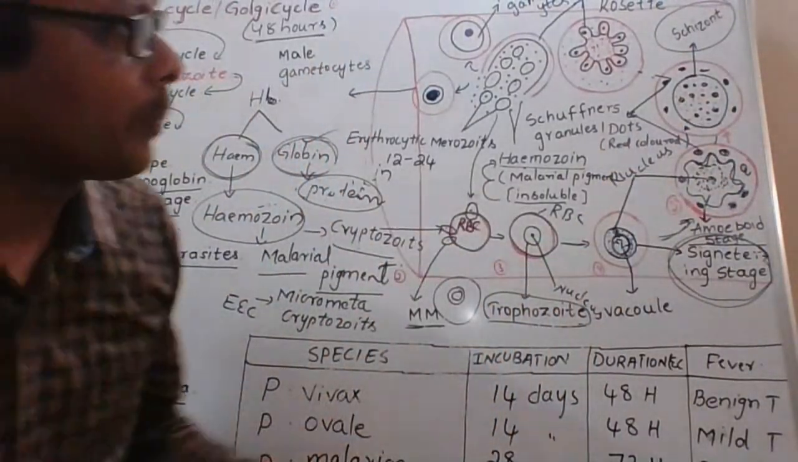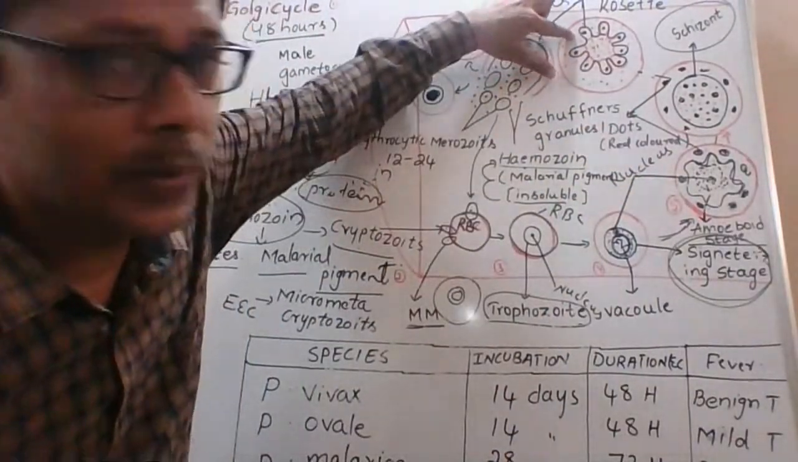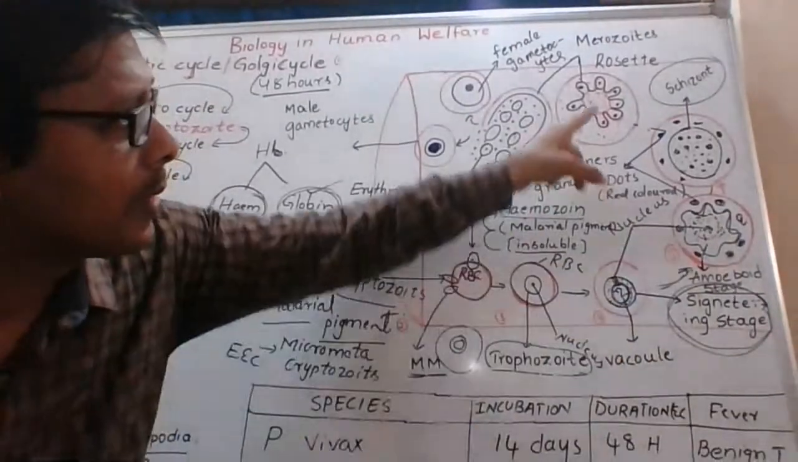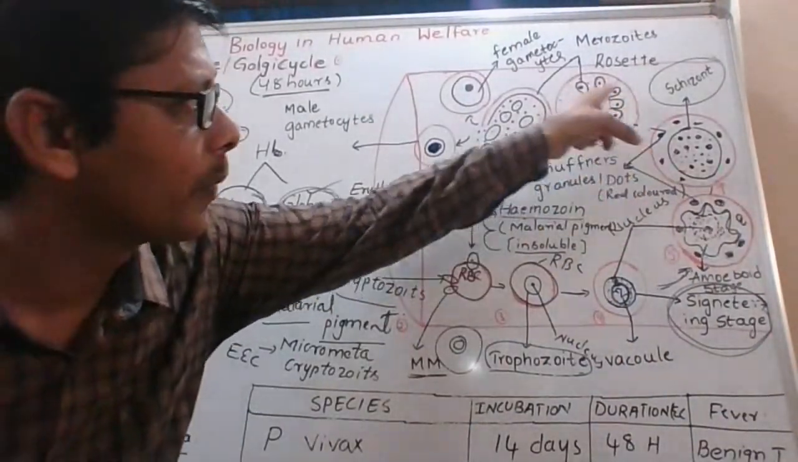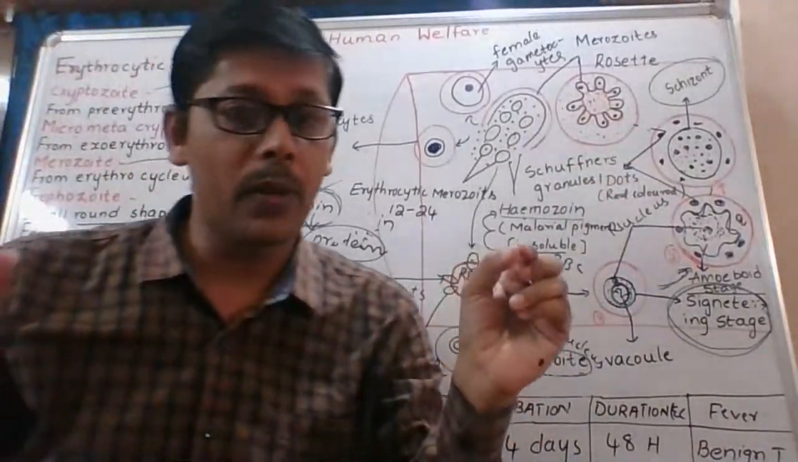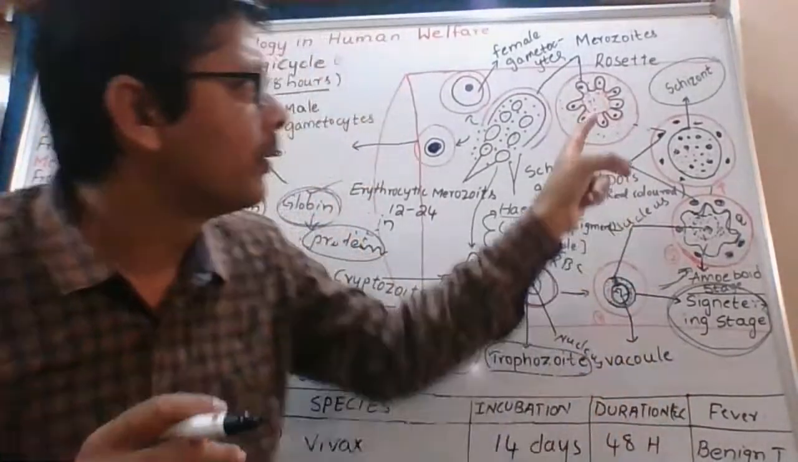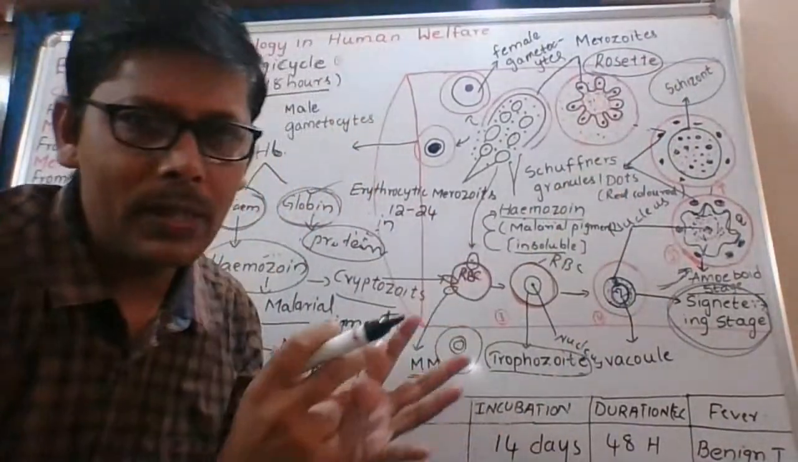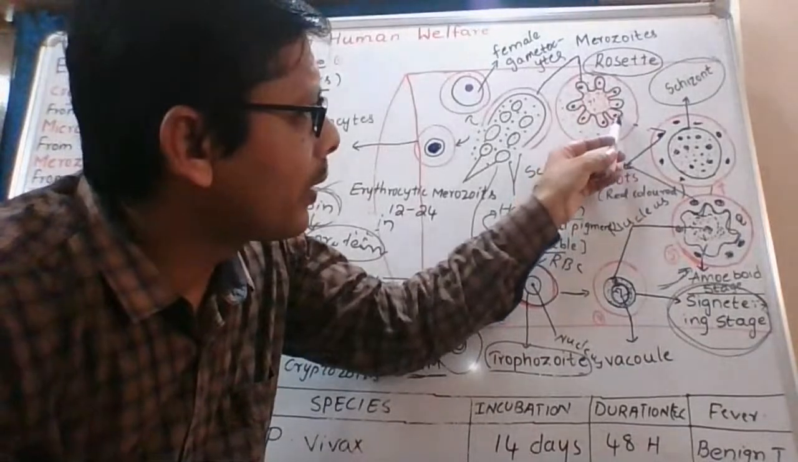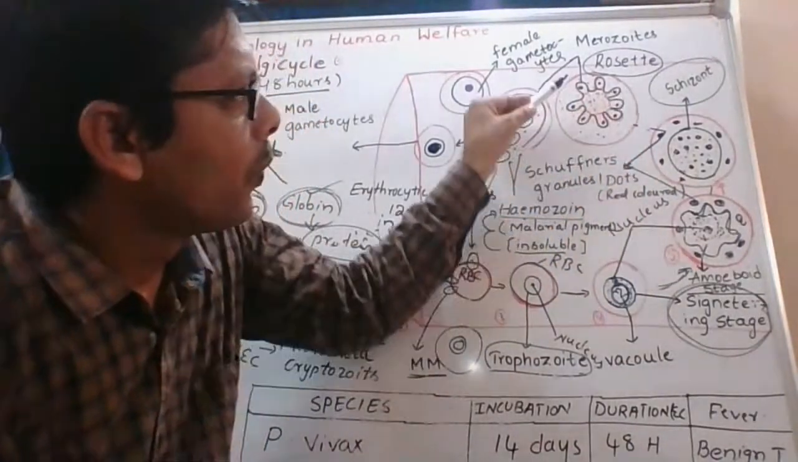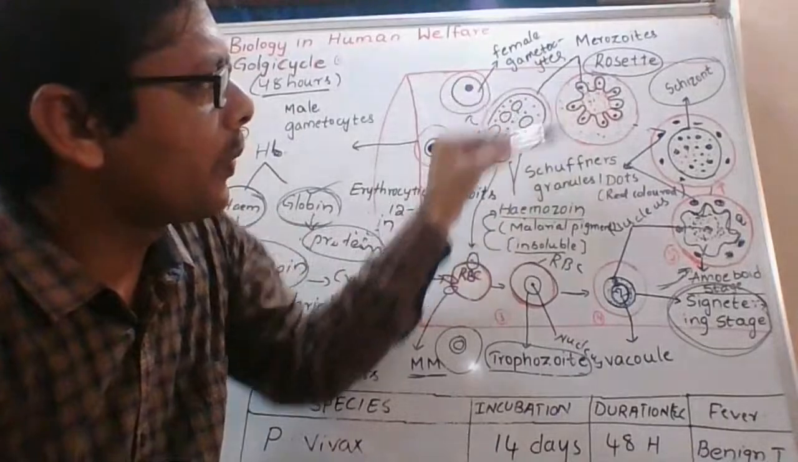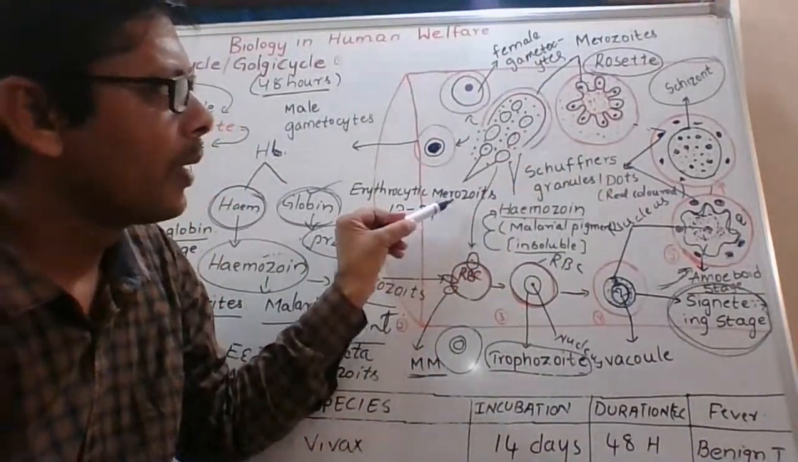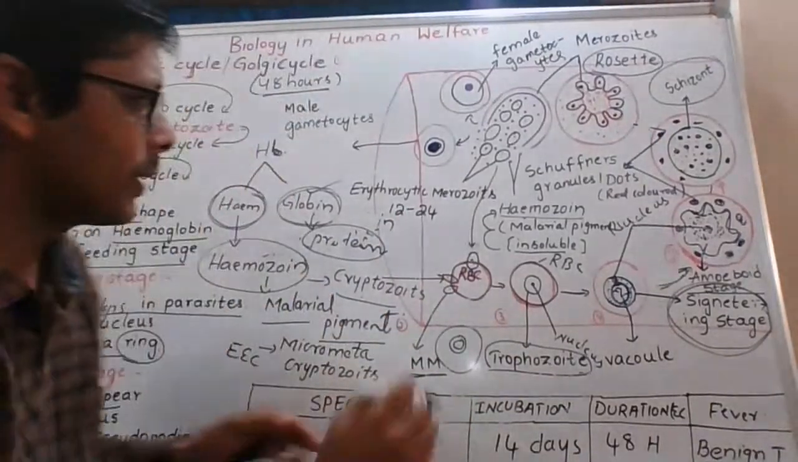Okay, now a very important point is coming here. Observe these structures here. Now it is looking like a rose flower, petals of a rose flower. This stage is called the rosette stage. Because what are these? These are all nuclei. The cytoplasm got divided; we call them merozoites. These are called merozoites. How many merozoites are formed?